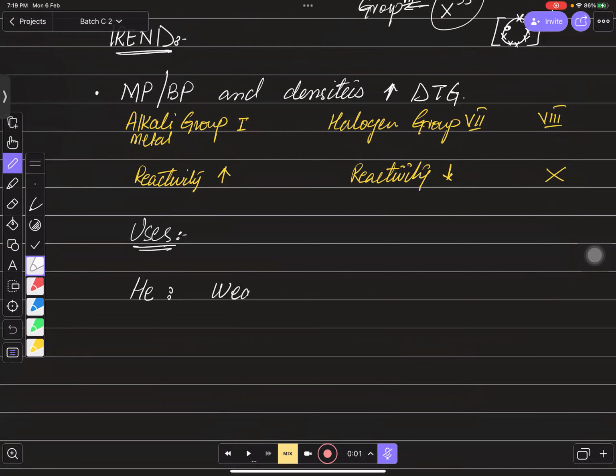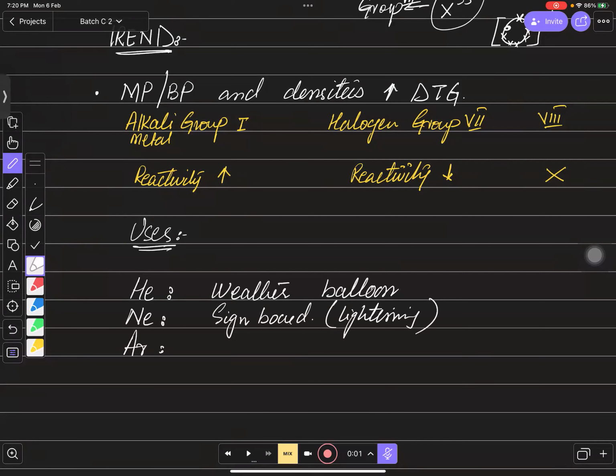And what about the use of argon gas, बच्चों? Sir, it is also used in lights, I guess. Yes, और कोई बता सकता है इसका कोई अलग use? Sir, yellow bulbs, I think. Yellow bulbs.